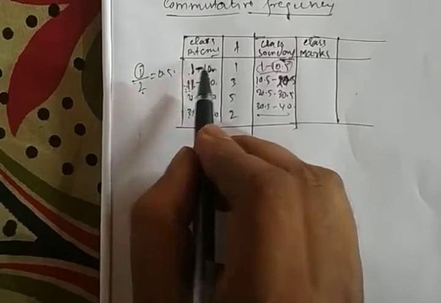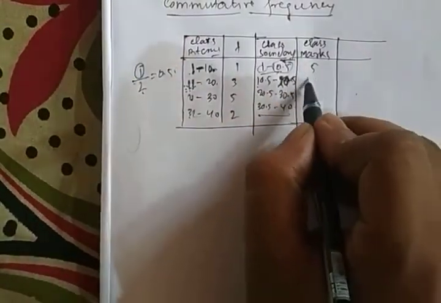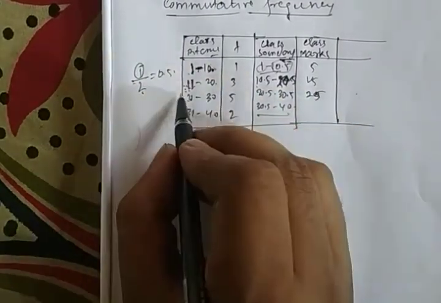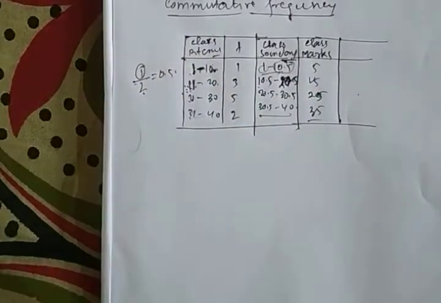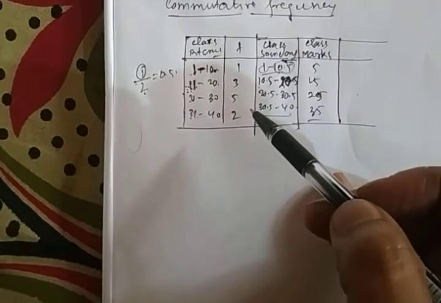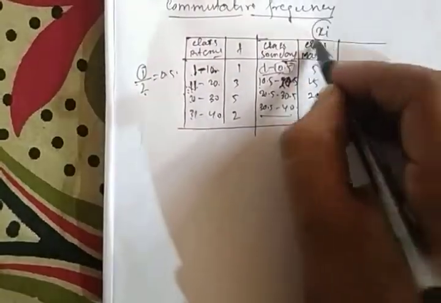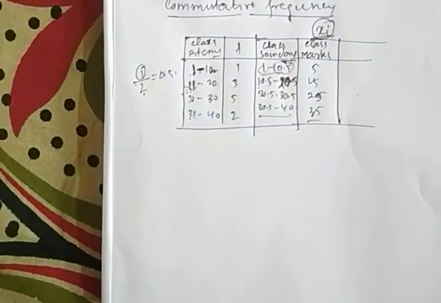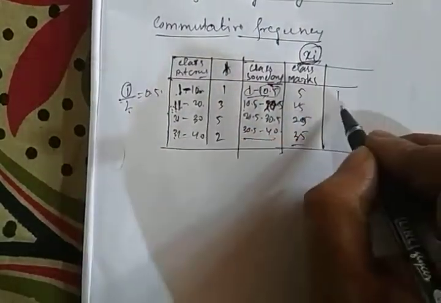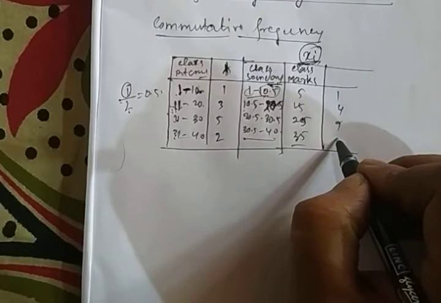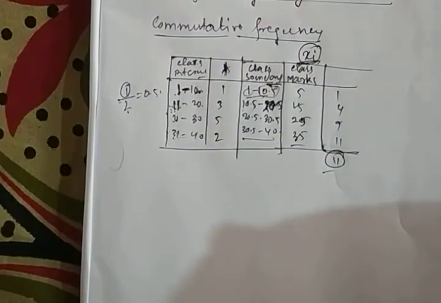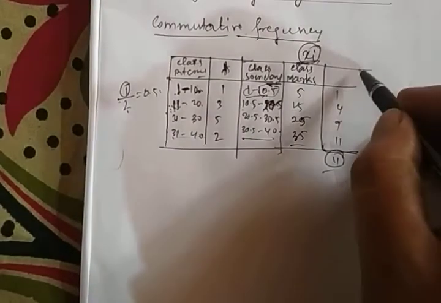So for this interval the mid value is 5, for this interval the mid value is 15, for this interval the mid value is 25, and 35. So for the class interval we take the mid values as the class marks, which will be denoted as xi. And for cumulative frequency we take 1, 4, 9 and 11. So 11 is the total number of frequencies for the class interval.